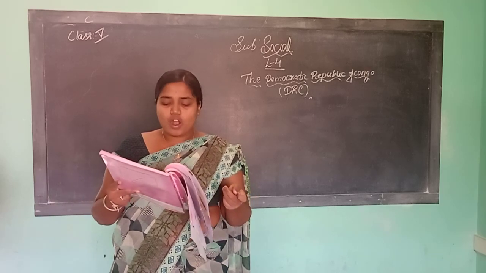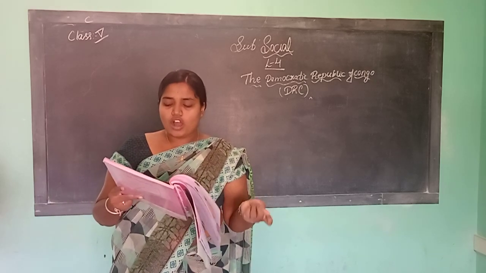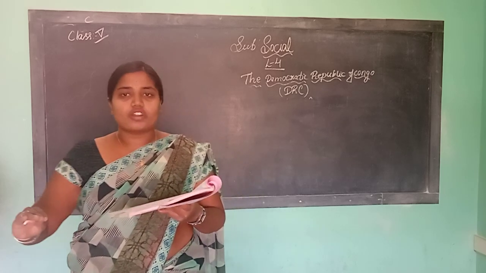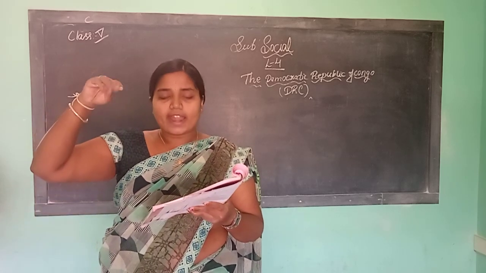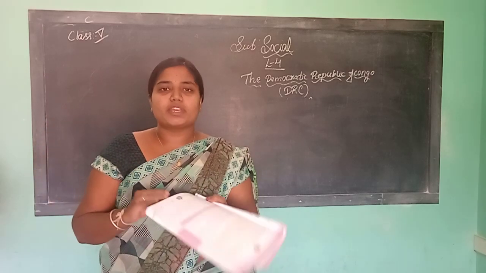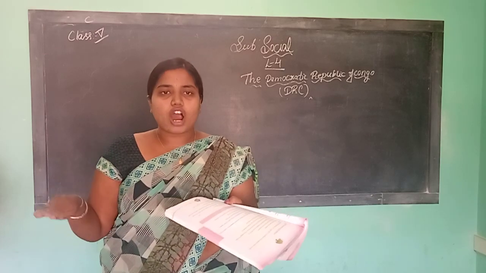Bantu is a tribe of Congo. They are tall and have curly hair. Pygmies are very short. Bantu tribes are tall and have curly hair. Understood, children? What is the difference between pygmies and Bantus? Pygmies are short people.